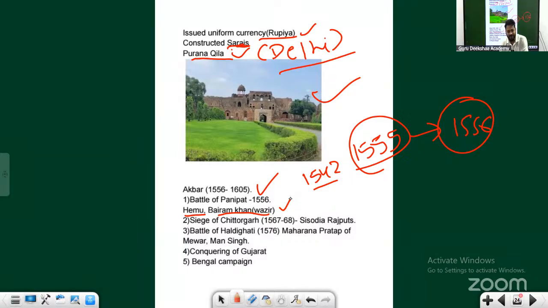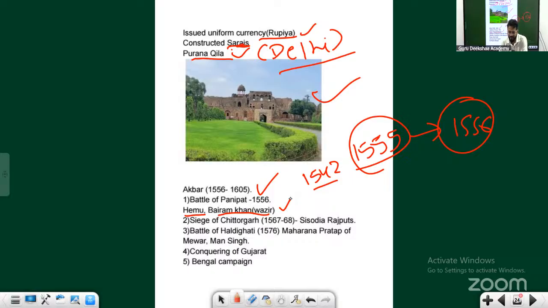The army got into chaos, from the position of almost winning. This unfortunate incident for Hemu turned out to be a bliss for Akbar the king. That's how the Mughals won the second battle of Panipat. Otherwise, the Mughals wouldn't have survived. If they had got the defeat, it would have been an almost certain death blow.